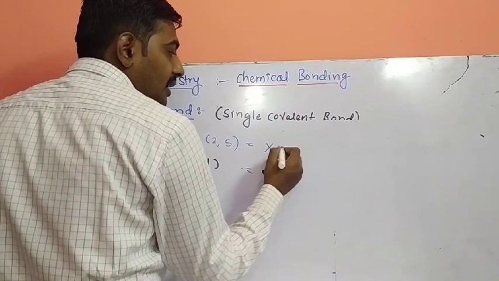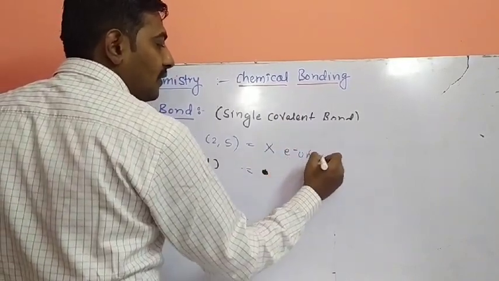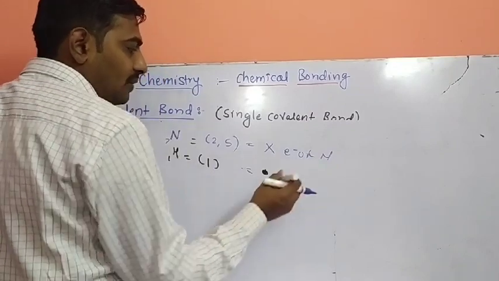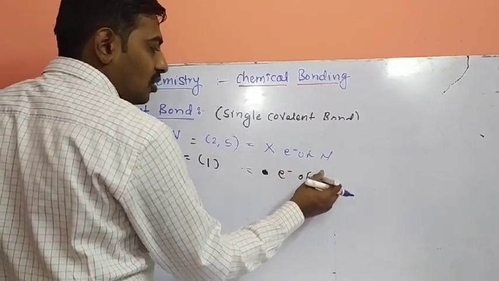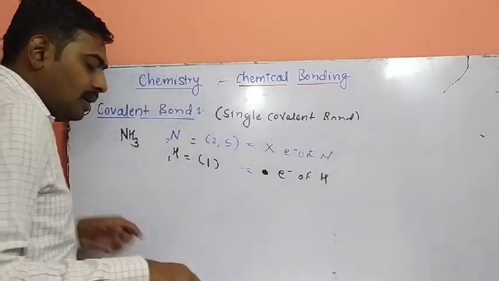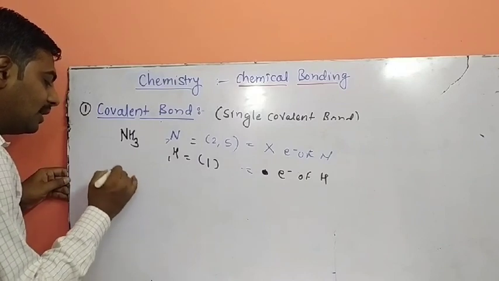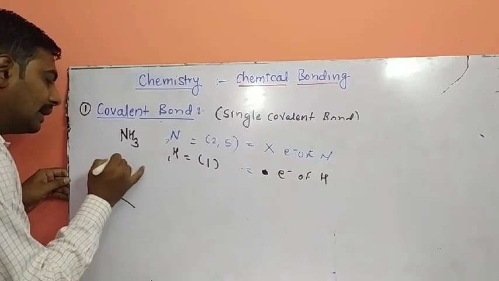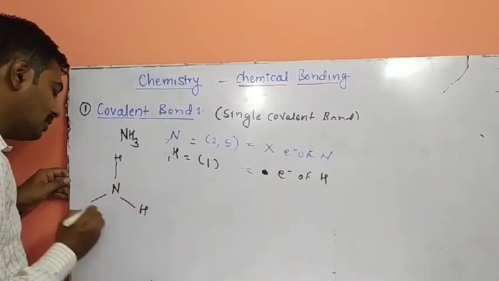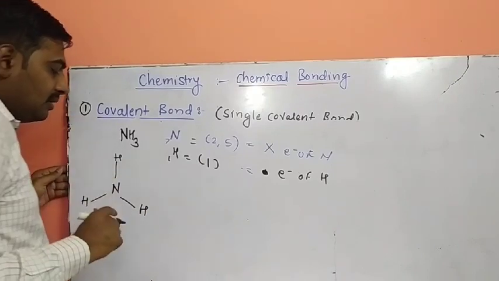So this is the representation of symbols: cross is electrons of nitrogen, and here electrons of hydrogen. See the structure. So what is the structure of the NH3 molecule? Centrally nitrogen, and there are 3 hydrogen atoms: first hydrogen, second hydrogen, third hydrogen atom present in the structure.